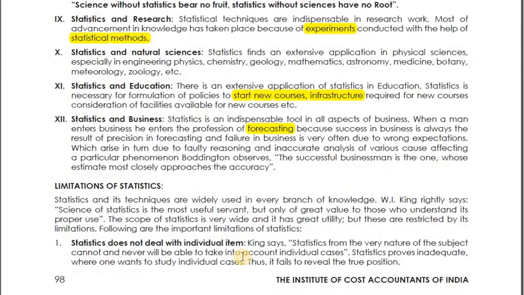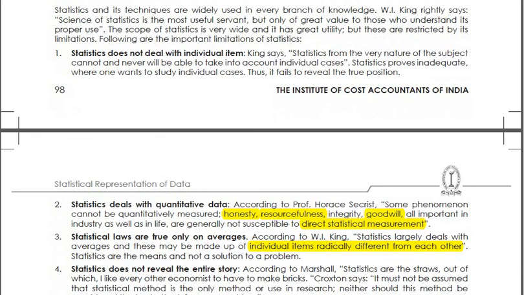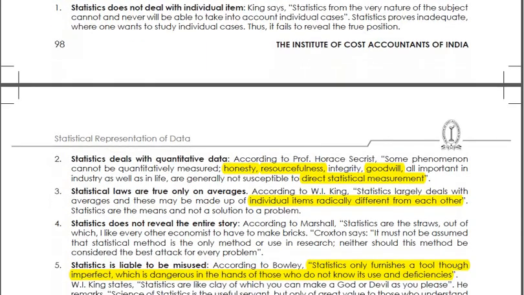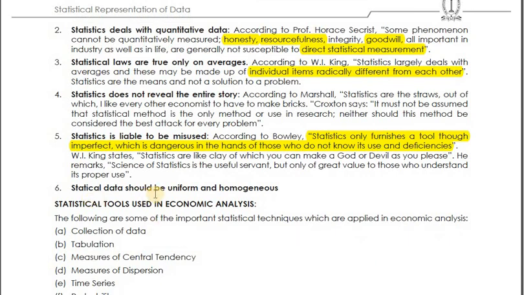Then the next thing that we are going to see after limitations of statistics is, okay, this point: statistical data should be uniform and homogeneous. This point you can skip, no need to do this point.